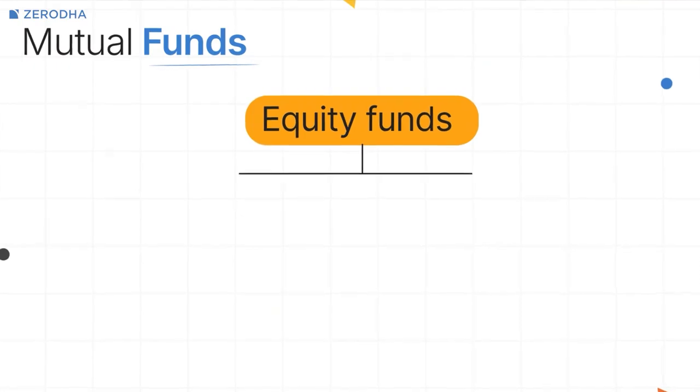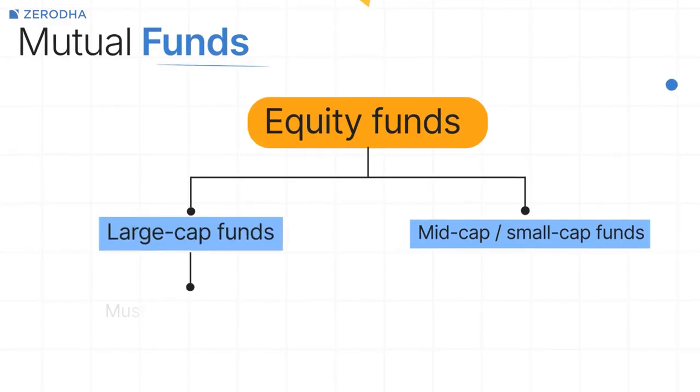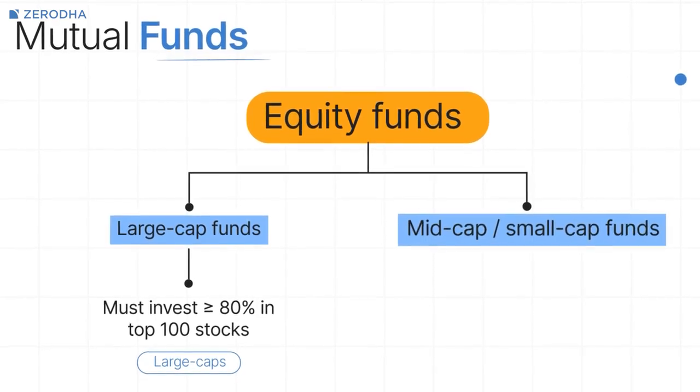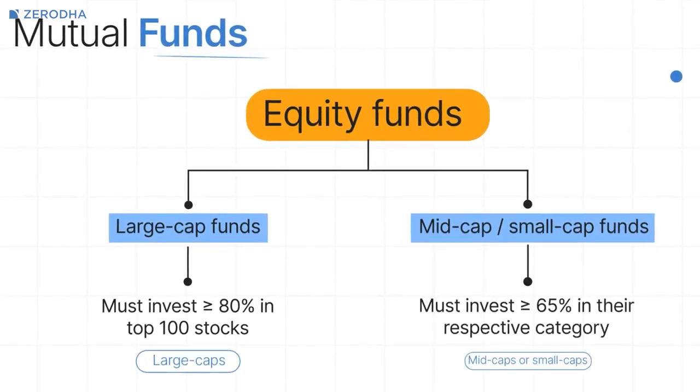Now, if picking individual stocks across these different segments sounds like a lot of work, or if you simply want professional management across these categories, that's exactly where mutual funds come in. They offer defined categories with clear rules. For example, in simple terms, large cap funds, at least 80% in the top 100. Mid cap and small cap funds, at least 65% in their group. So when you choose a category fund, you're not just choosing stocks. You're choosing the kind of volatility and risk that often come with the segment.